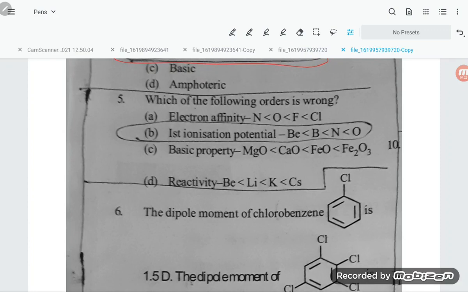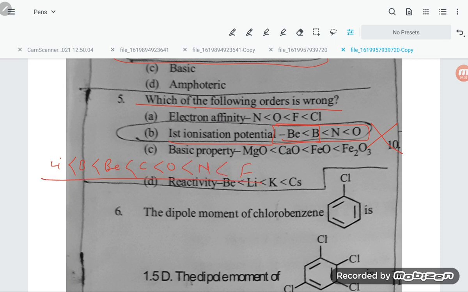Keep that in mind. Next question, question number 5. Which of the following orders is wrong? The first ionization energy order for beryllium, boron, nitrogen, oxygen is absolutely wrong because it does not follow the stability of half-filled orbitals. The correct order is lithium, boron, beryllium, carbon, oxygen, nitrogen, and finally fluorine.